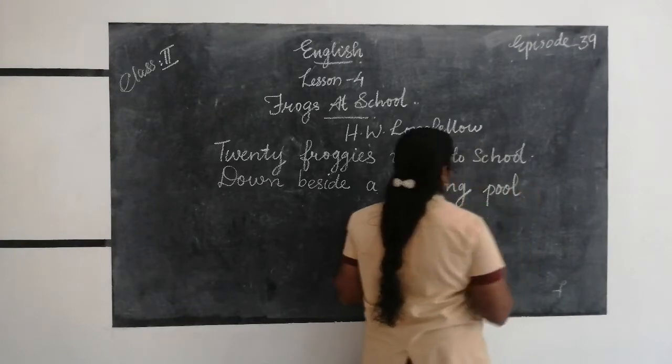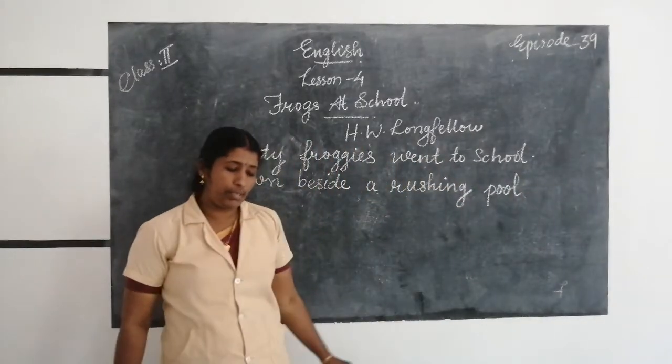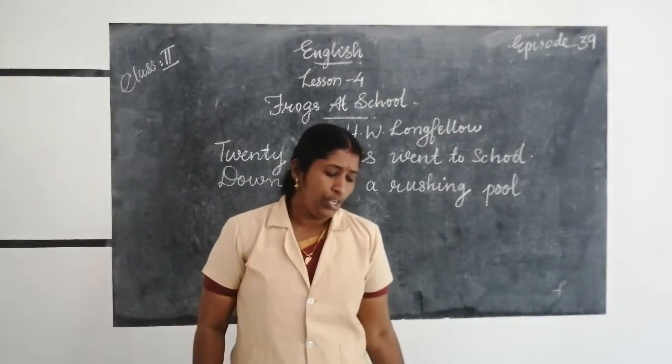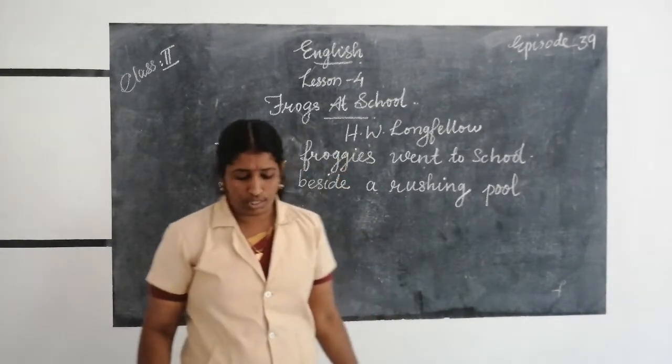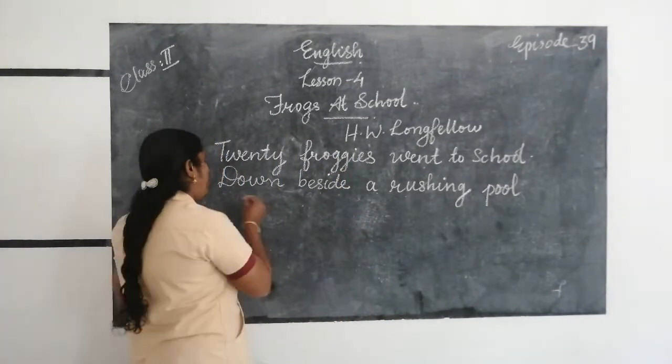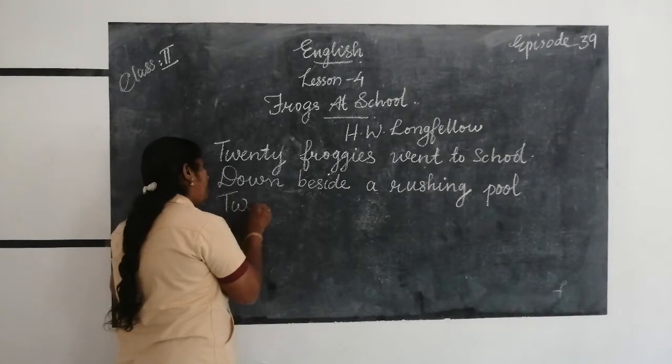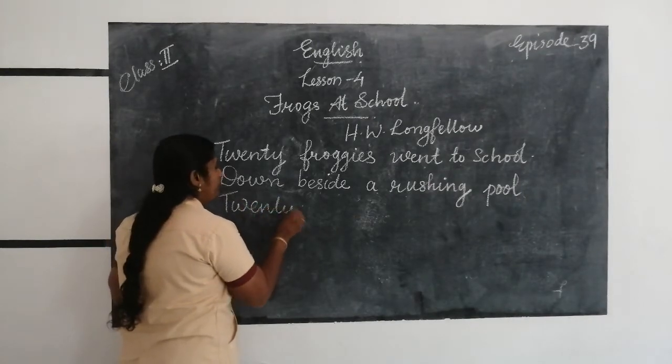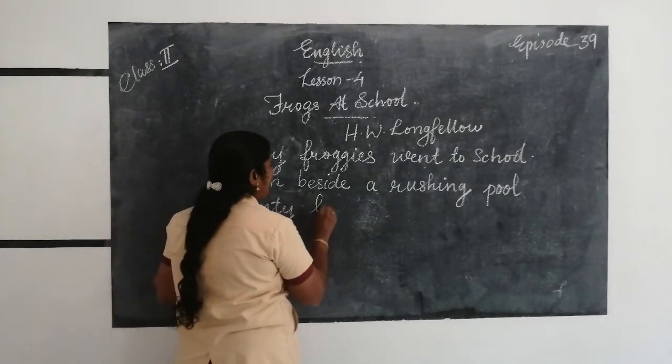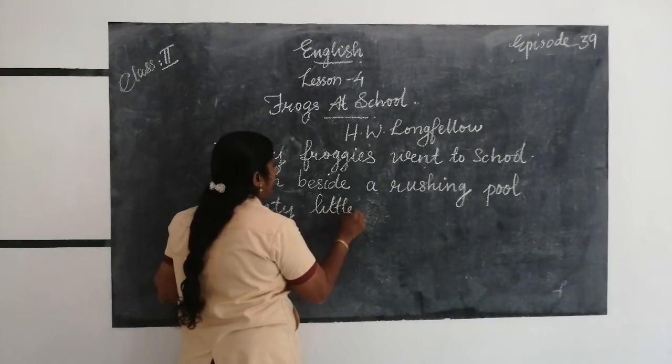Twenty froggies went to school, down beside a rushing pool, twenty little coats of green. L-I-T-T-L-E, little.